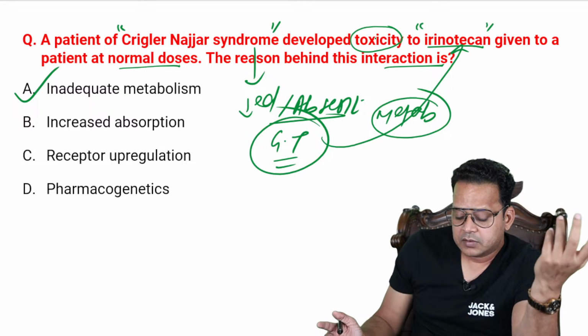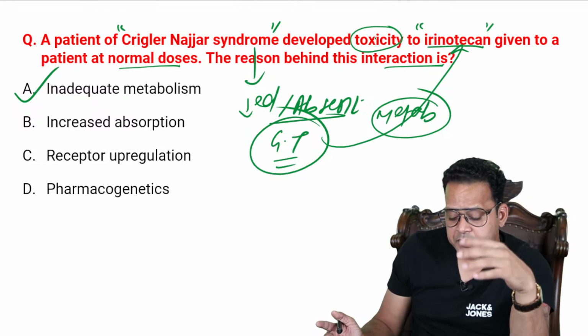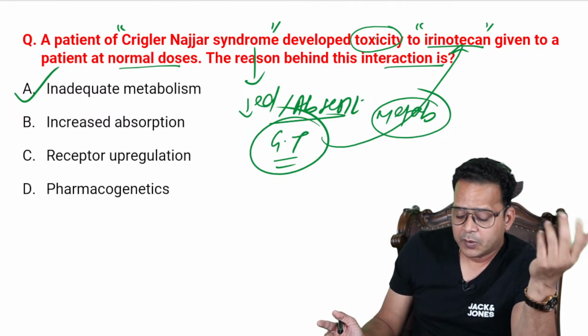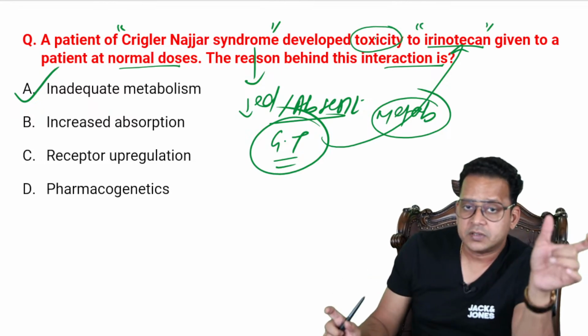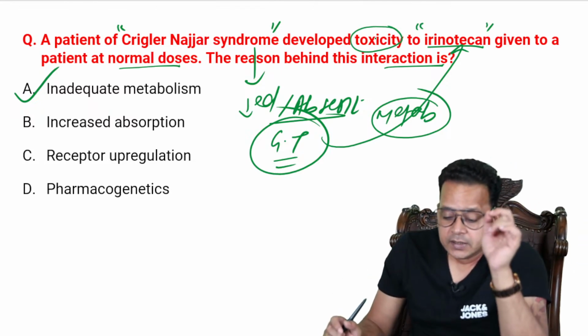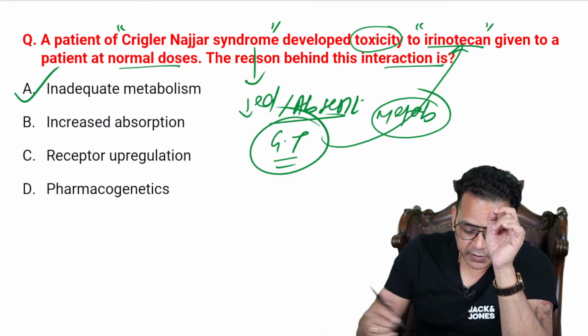The other options are incorrect: increased absorption, receptor upregulation, pharmacogenetics. It is not a pharmacogenetic condition. Remember, right? Very good.